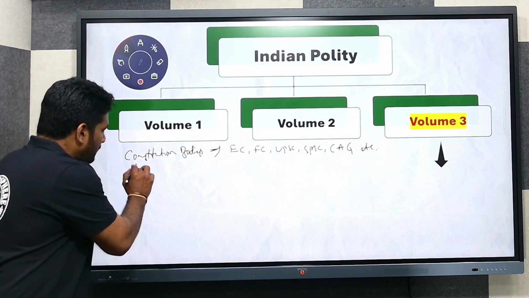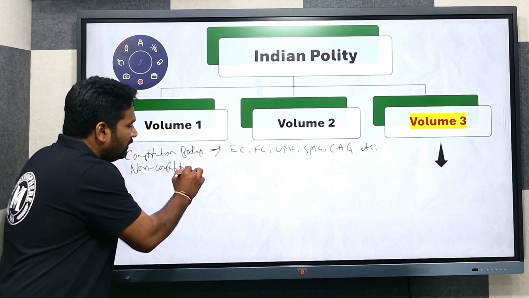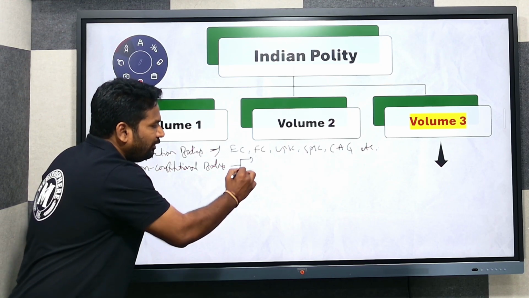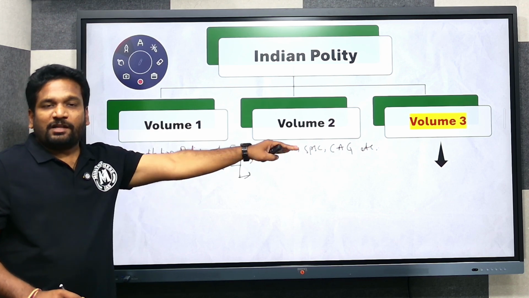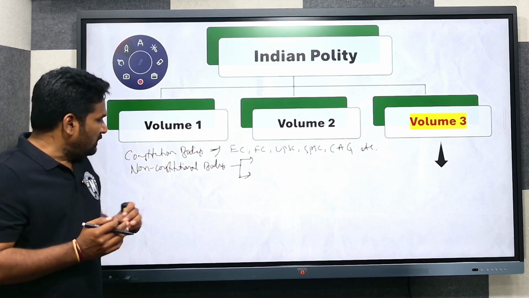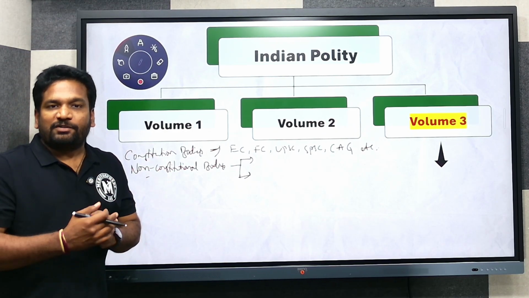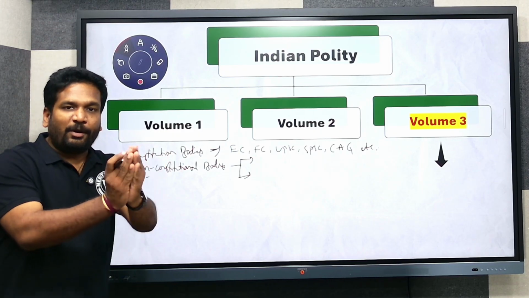Then non-constitutional bodies. Constitutional bodies are constituted under the provisions of the Constitution. Non-constitutional bodies means their constitution or inception is nowhere related to the Constitution, so they are outside the Constitution.